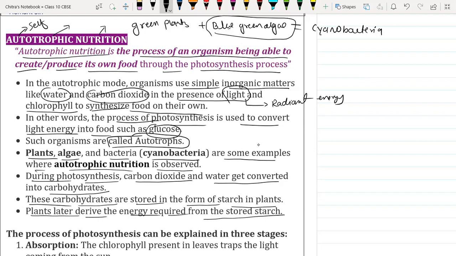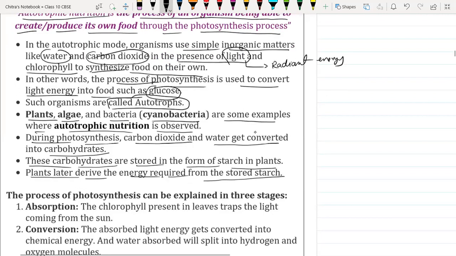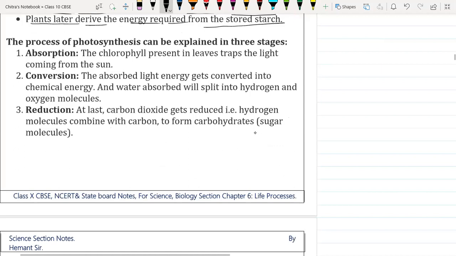Yes, sir. Okay, any doubt here? No, sir. Okay, so the process of photosynthesis can be explained in 3 stages.